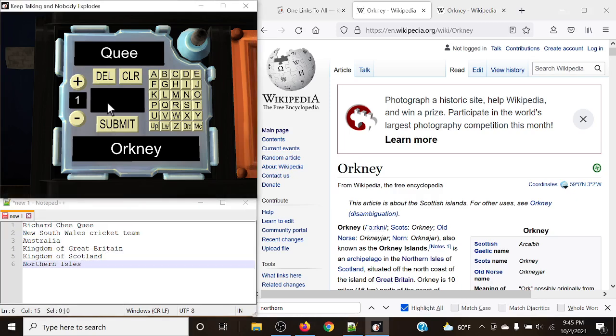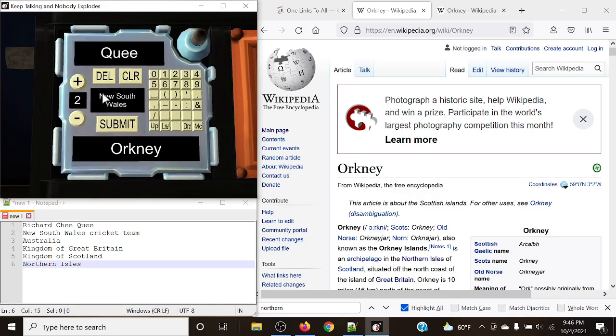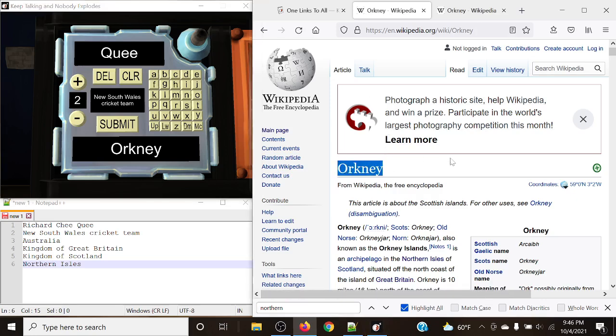For our first article, we looked at Richard G. Quay. That's what we went to. Then our next page was the New South Wales cricket team. It is important to note that you actually do have to write down the title of the Wikipedia page that you read.